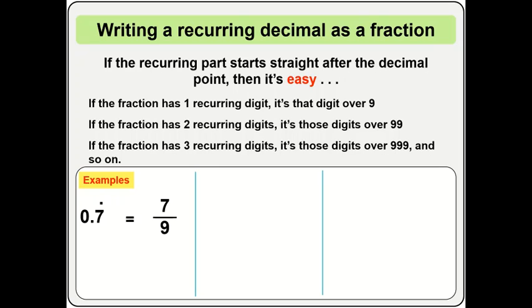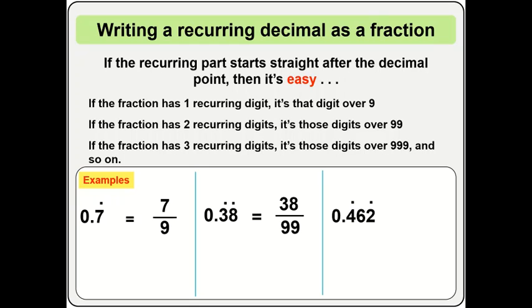So 7/9. Now 0.38, here we have two recurring digits. If I'm to write this out, this is 0.383838383838 and so on and so forth. So two recurring digits means that the digits will be over 99. That's 38/99. Of course, there's no factor that can go in 38 and 99, so that's the final answer.